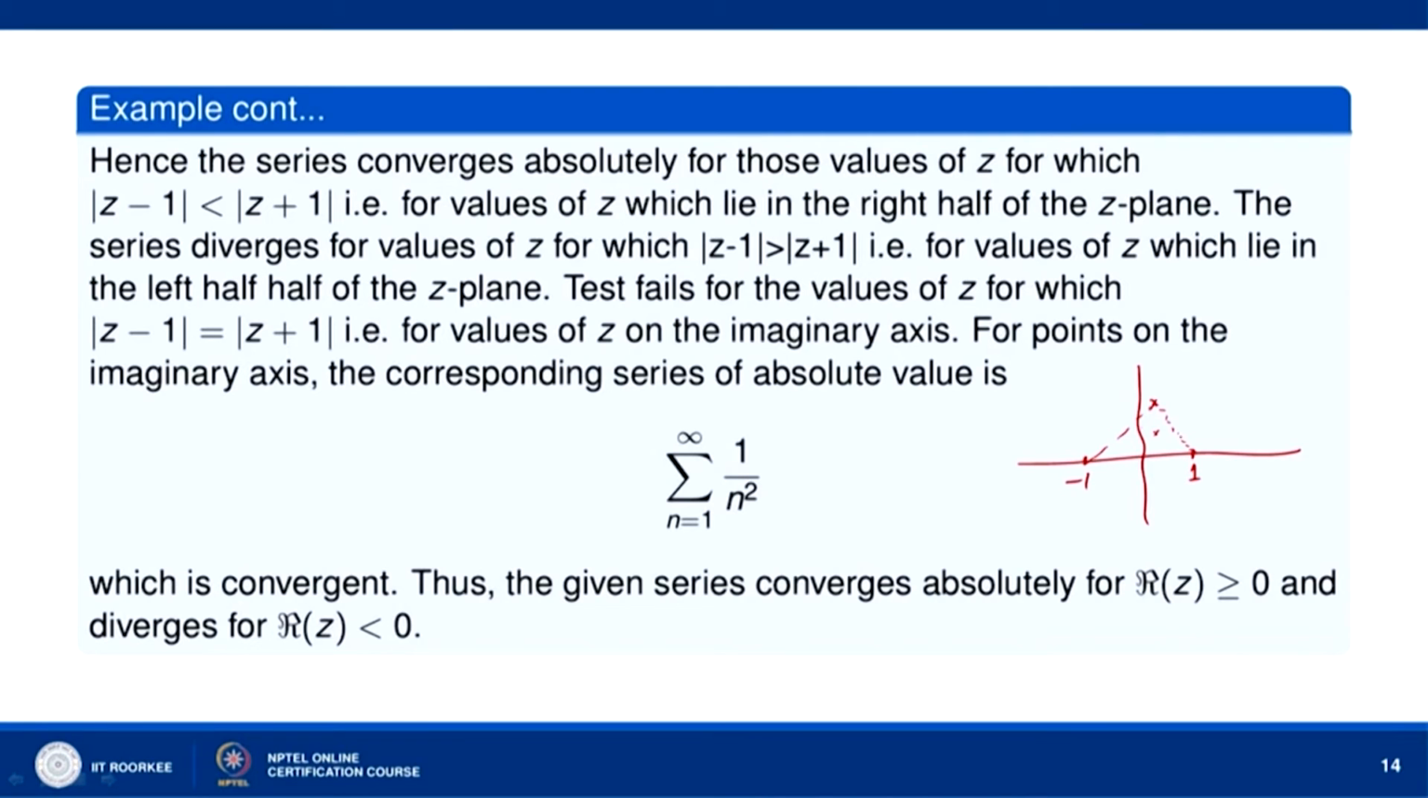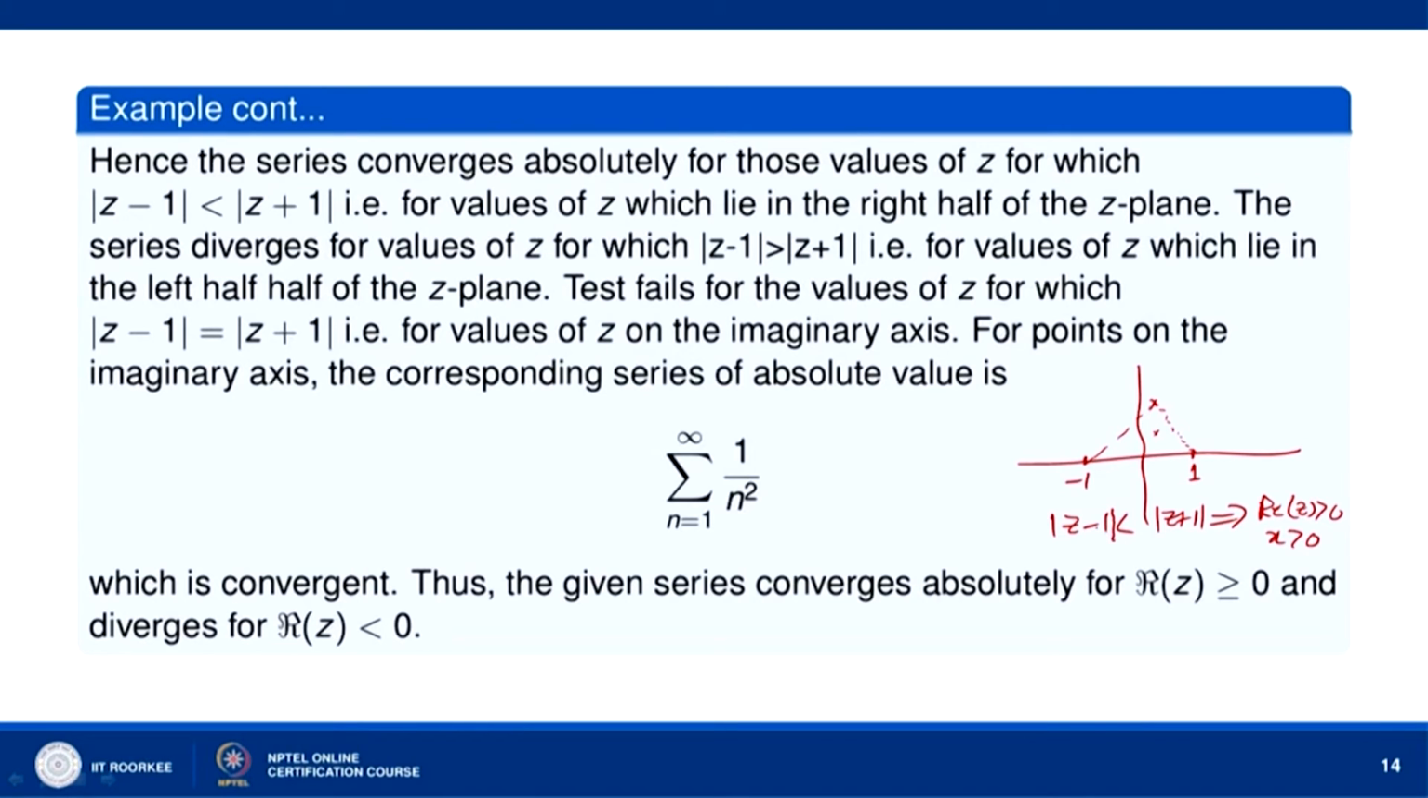Okay. So, this means mod of z minus 1 less than mod of z plus 1 means real part of z greater than 0. Okay. So, this inequality tells us that the values of z lie in the right half of the z plane. Right half of the z plane means x for which x is greater than 0. Here we have done it geometrically. We can do it analytically also.